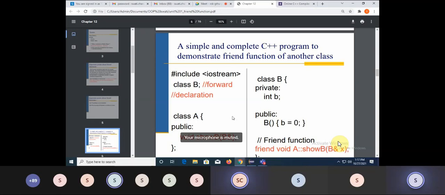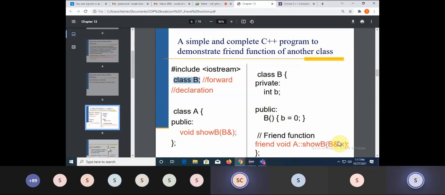Yes, ma'am. Fine. If you understand that, you will understand this also. So what I did here, I'll move to the main first.